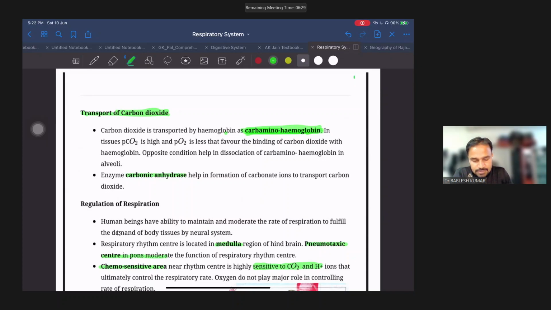In the tissue, PCO2 is high because in the tissue there is a consumption of oxygen and CO2 is released. Because of this release of CO2, the concentration of CO2 is more. So this CO2 gets diffused to blood vessels, and inside the blood vessels, because of high pressure of CO2, it favors the binding of carbon dioxide with hemoglobin.